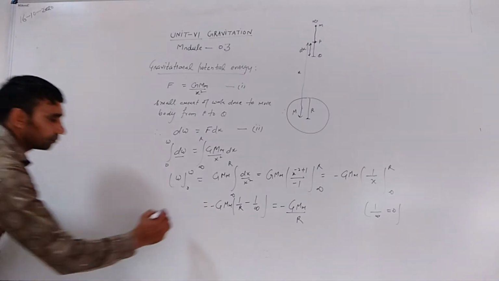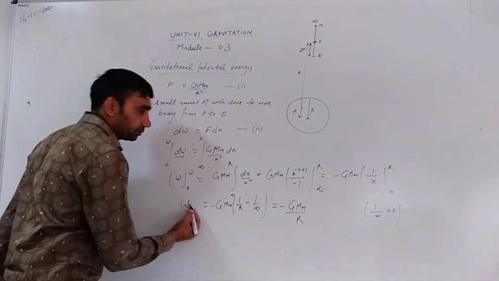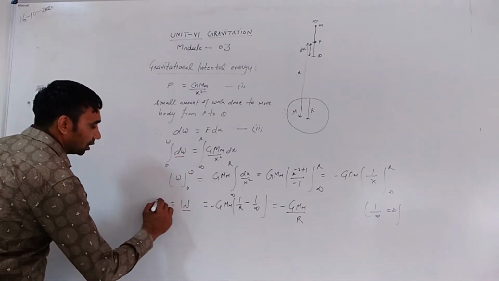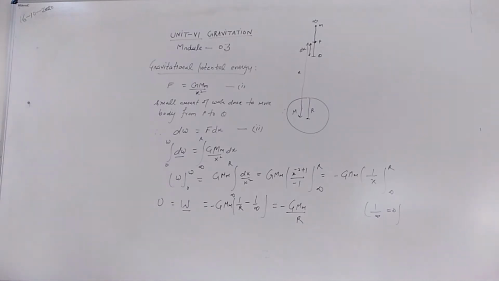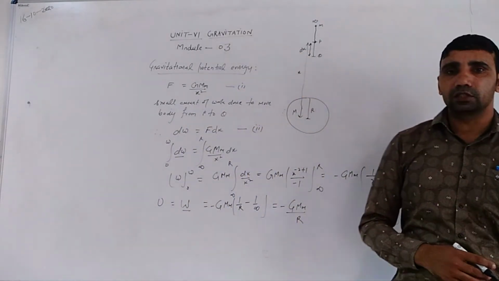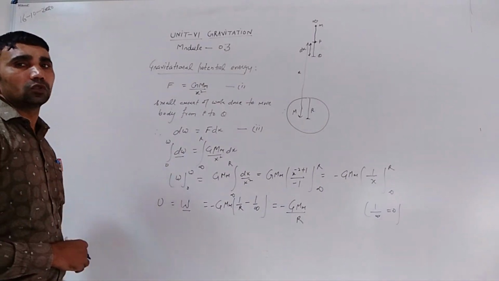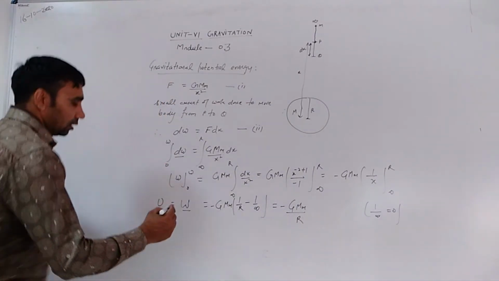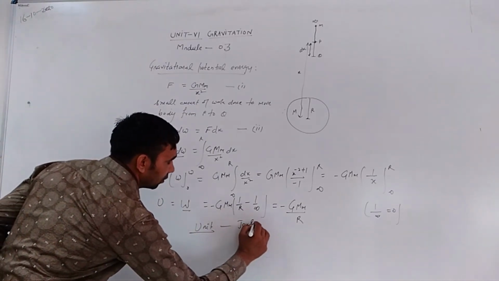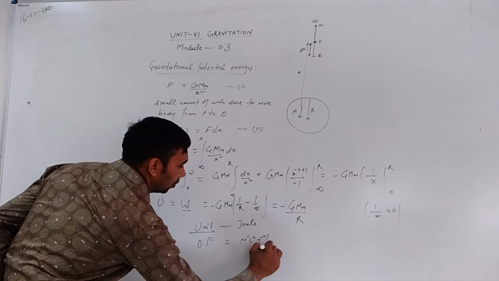It means the body is in the field of the earth, that is, bound to the earth. So this work done is equivalent to gravitational potential energy. The unit of gravitational potential energy, as we know, is joule. The dimensional formula of gravitational potential energy is M1 L2 T minus 2, equivalent to work done.